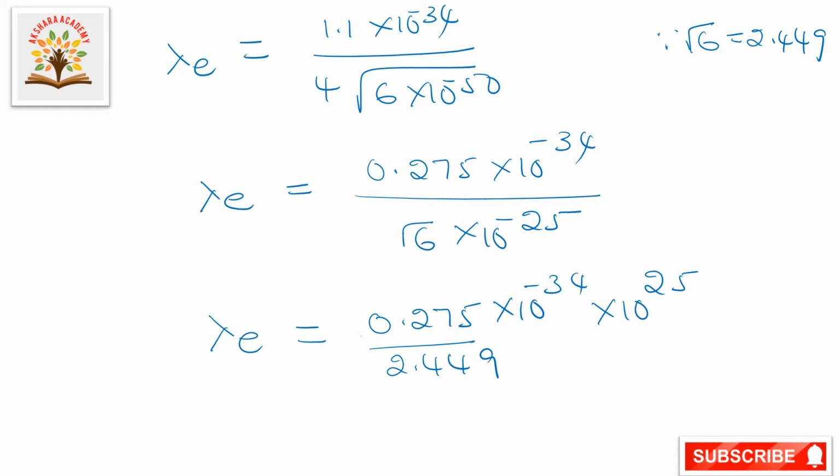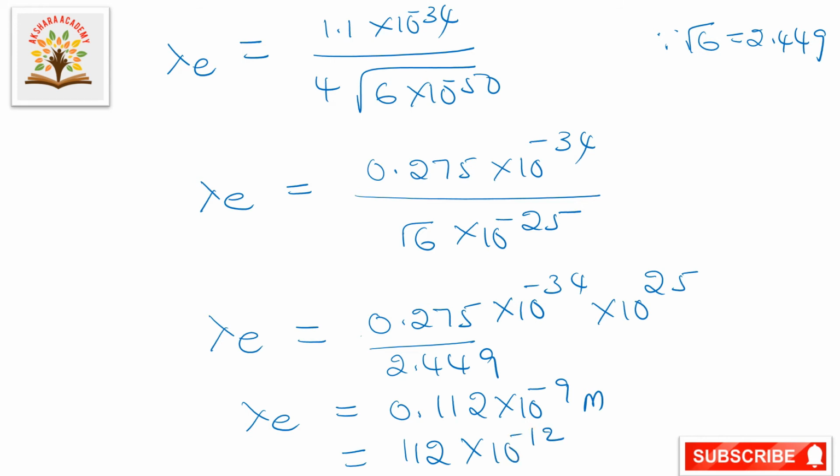This is the value of root 6. So after division lambda is equal to 0.112 into 10 to the power of minus 9 meters. So in terms of the next unit this can be written as 112 into 10 to the power of minus 12 meters, or 112 picometers.